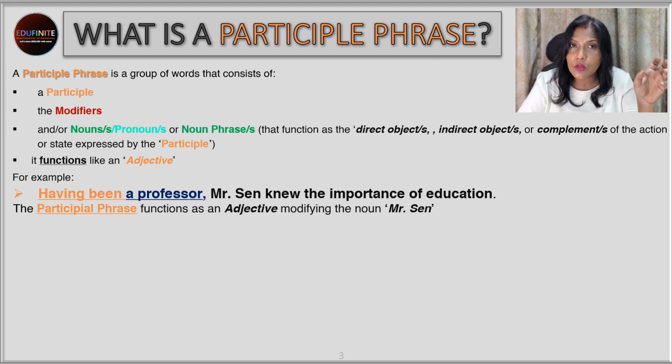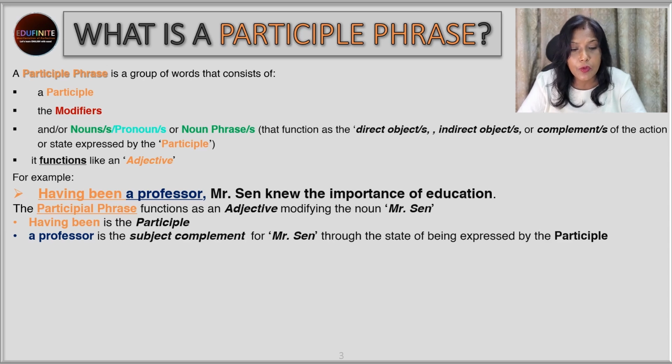So he's into the profession of a professor. Next, having been is the participle. A professor is the subject complement for Mr. Sen through the state of being expressed by the participle. It's a subject complement because it is telling us more about Mr. Sen. Who is Mr. Sen? He's a professor.